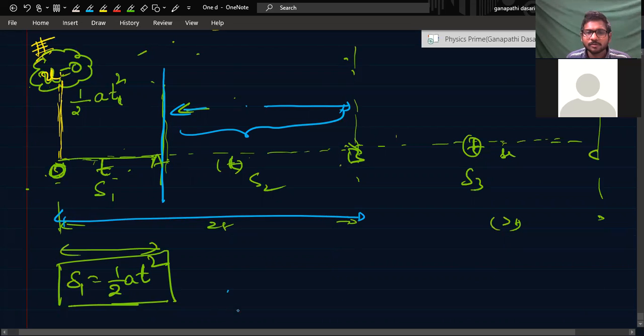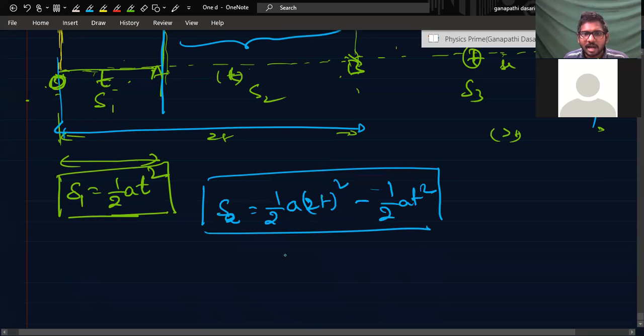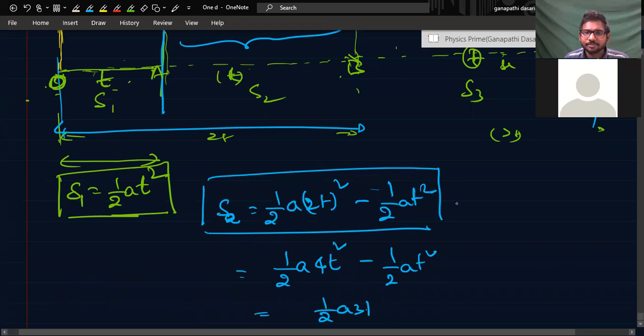So S2 is equal to, u is 0, half into a into 2t whole square minus S1, that is minus half a t square. What is this S2 here? Half into a into 4t square minus half into a into t square. It is nothing but half into a into 3t square. Got it? This is S1. This is S2.